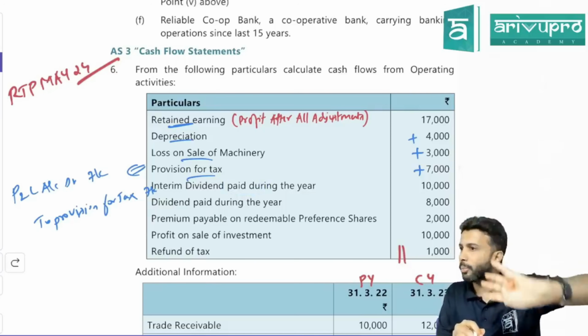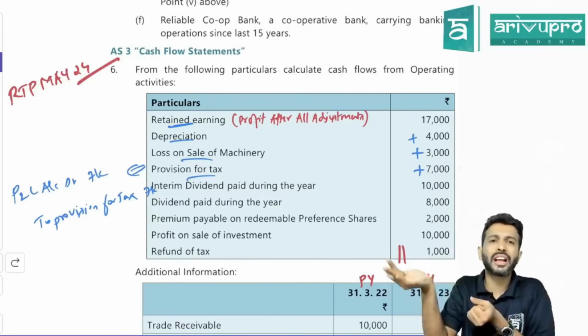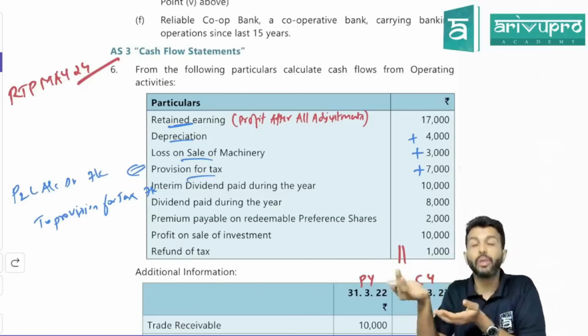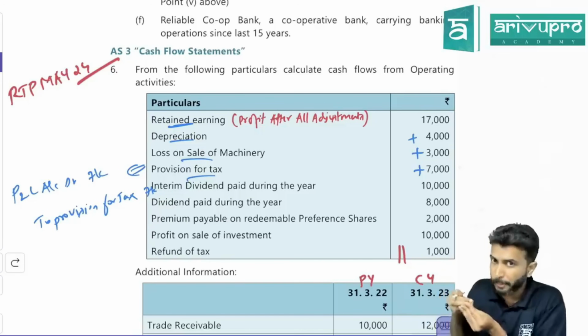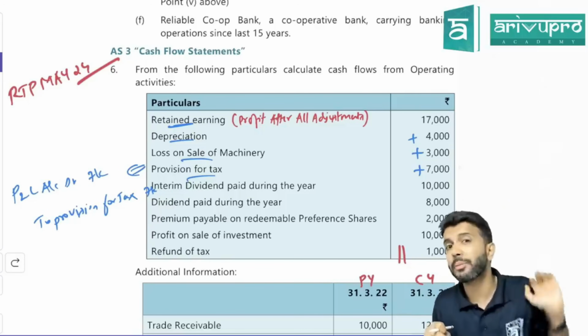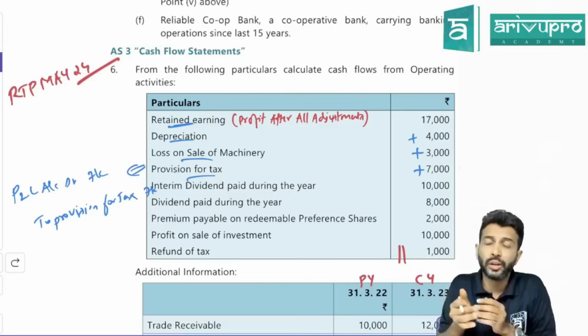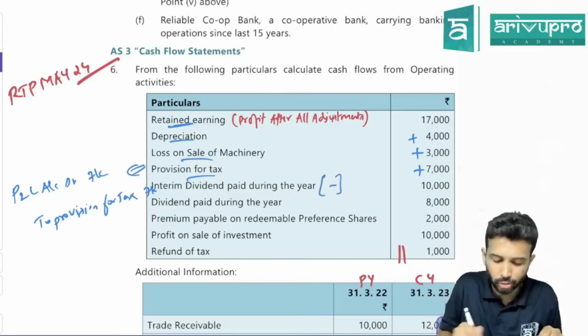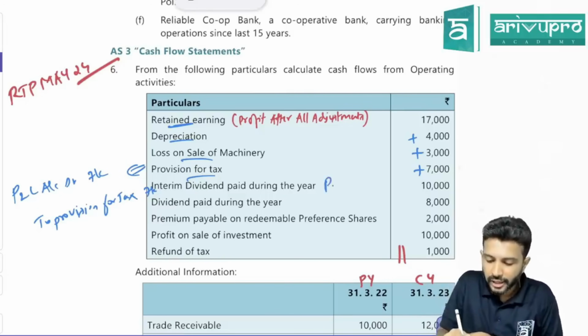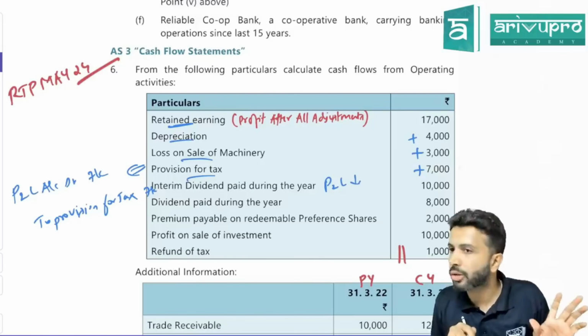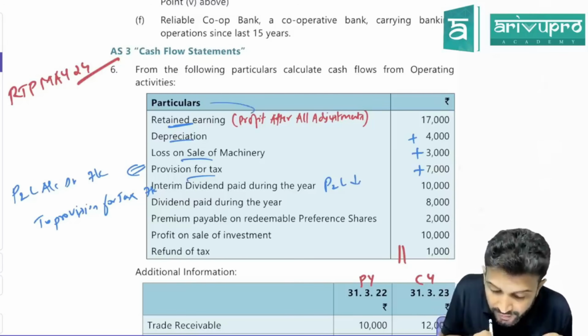Interim dividend account debit to bank account. That interim dividend you will adjust it from profits. You will pay dividend out of profits only. Only if the company makes profit will it pay dividend. So due to dividend, your P&L balance will decrease. Yes or no?